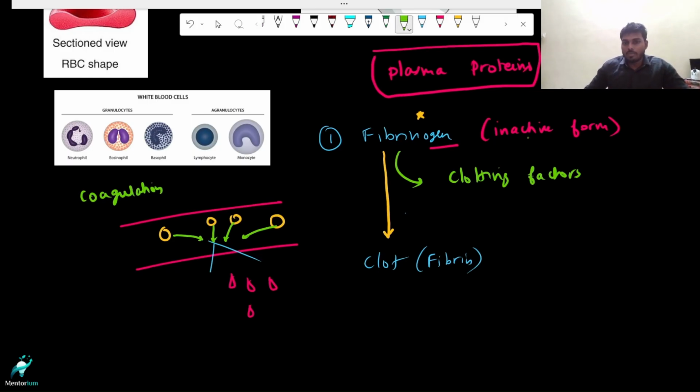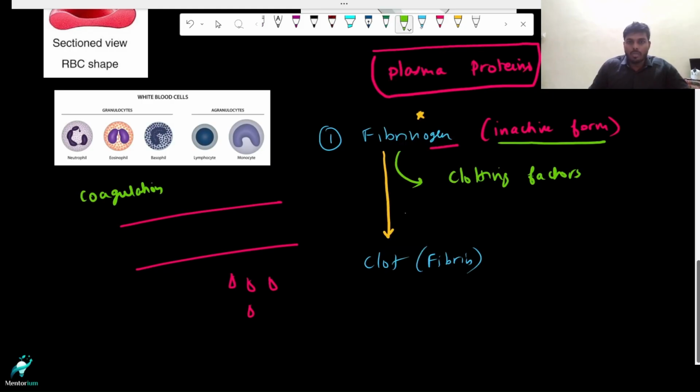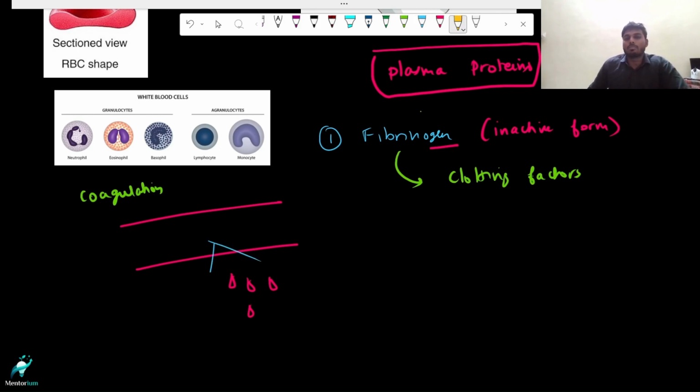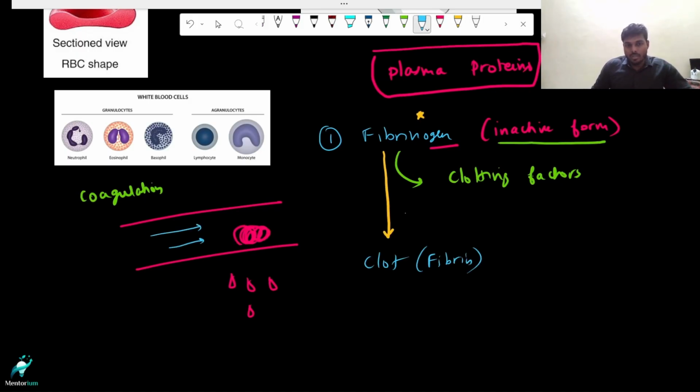Normally, the fibrinogen should be in inactive form because we don't want clots to be formed inside the blood vessel. What happens if a lot of clots get formed inside the blood vessel? Normally, this vessel lumen should have enough space for the blood to flow. So what happens if a lot of clotting factors accumulate and form clots? An important clotting factor is your fibrinogen, clotting factor 1. When this lumen is getting occluded by a clot, what happens? You'll have something called turbulent blood flow.